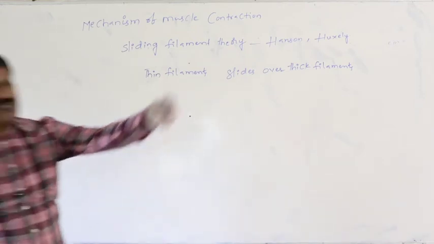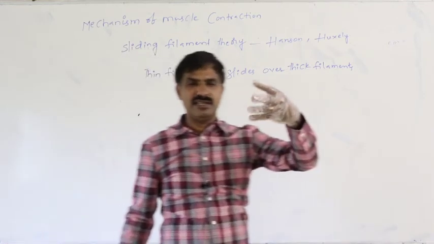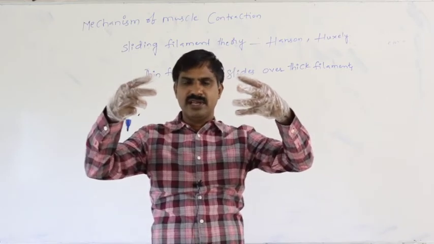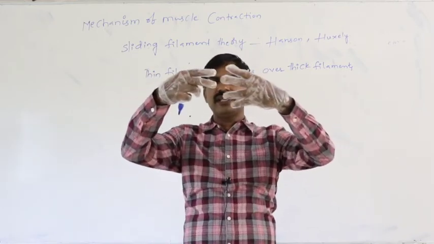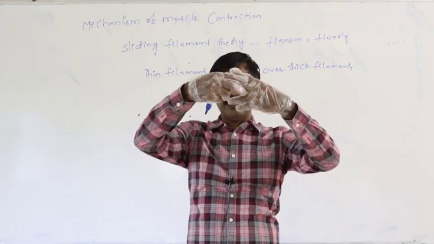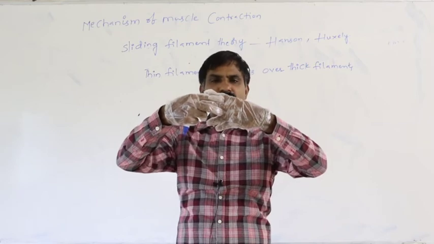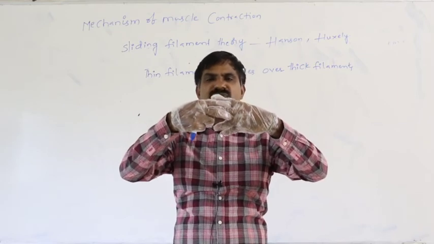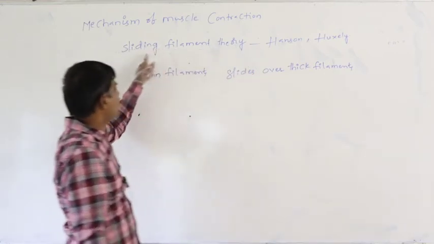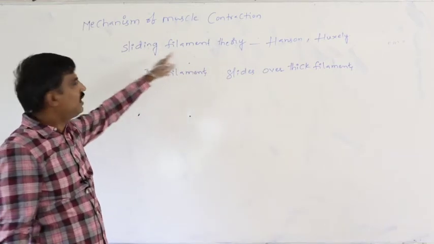As per this theory, just assume these are the thick filaments, these are the thin filaments. As per them, thin filaments slide over the thick filament like this towards the H zone. By that way finally the muscle gets contracted. So that is said to be the sliding filament theory.